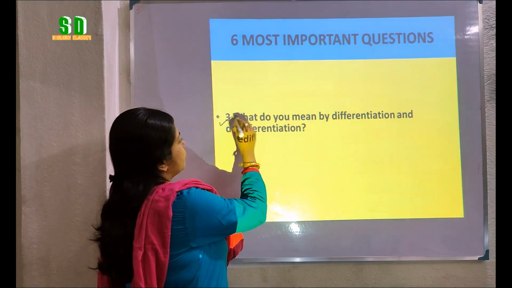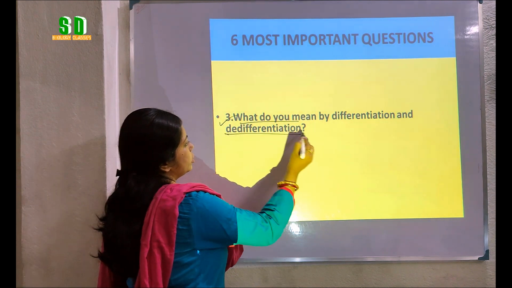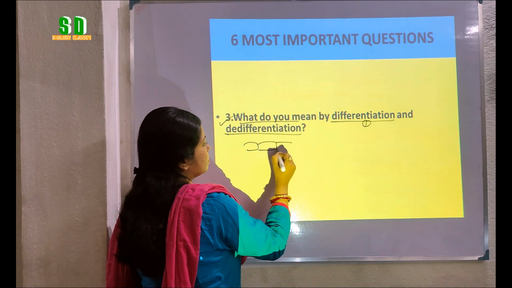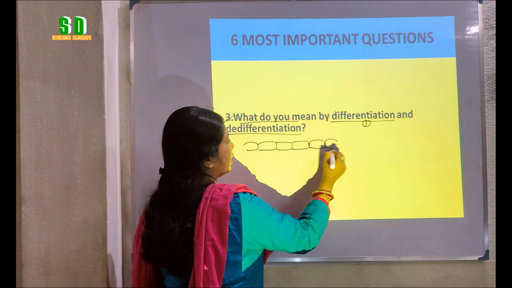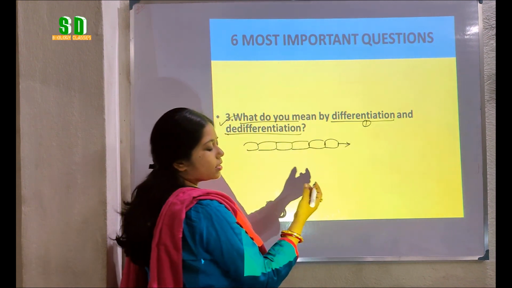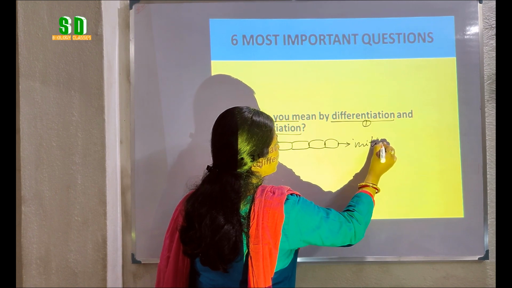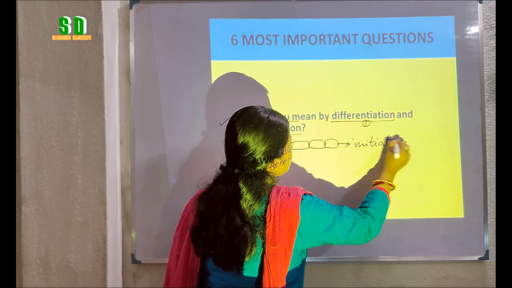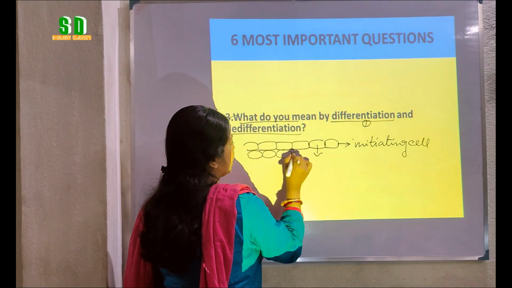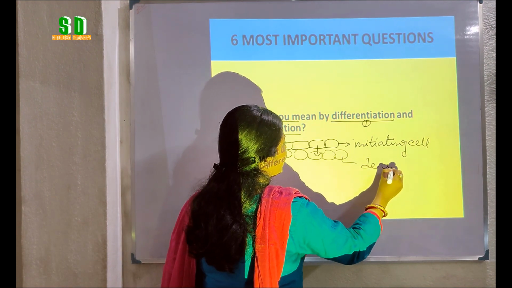Students, here we have another question: what do you mean by differentiation and redifferentiation? First of all, we will talk about differentiation. The meristematic cells are always in the dividing stage. The meristematic cells which always divide are also called initiating cells. They divide and give rise to cells which are called derivatives.